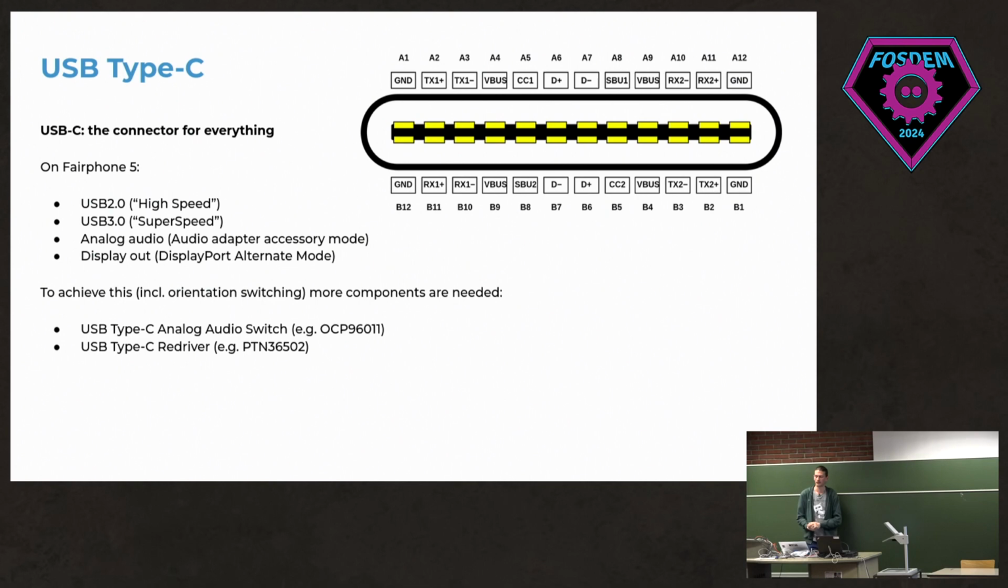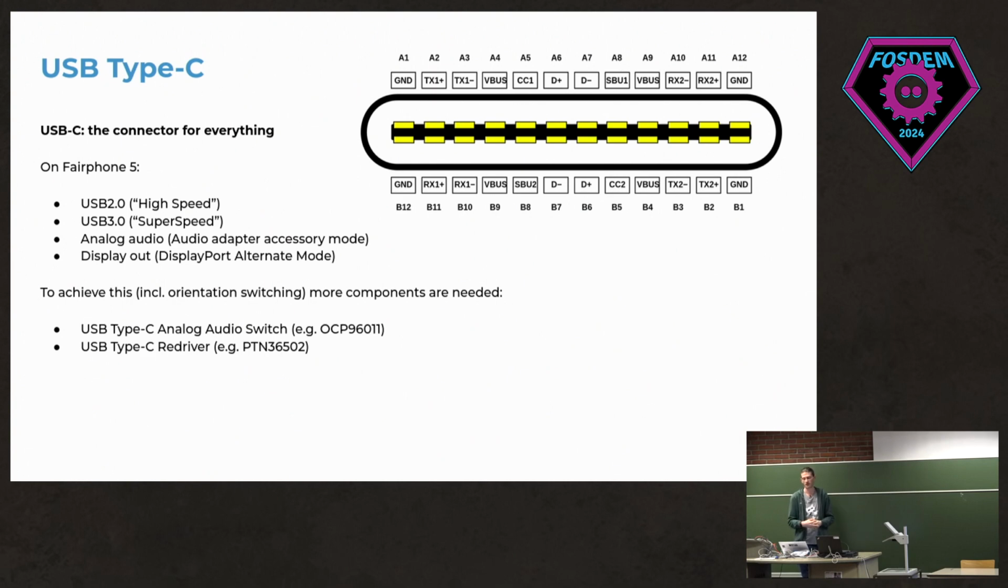USB Type-C is quite a cool thing. In the past, micro USB only had functionality for power, to charge the phone, data, to transmit a bit of data, some pictures back and forth, and also OTG functionality to, for example, plug in a keyboard, but it was not really used for much. USB-C can do a lot more. On the 24 pins, you can use the connector for USB 2.0, so USB high speed, USB 3.0, which is called super speed, analog audio out via the audio adapter accessory mode, which is a standard part of USB Type-C, and also DisplayPort out via the DisplayPort alternate mode. So you can do a lot of different things.